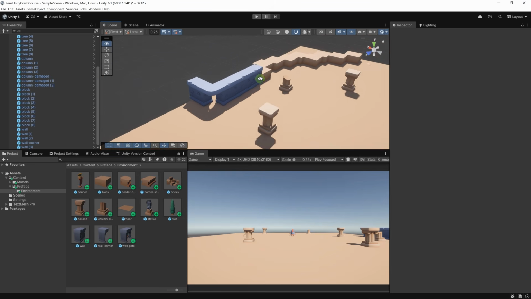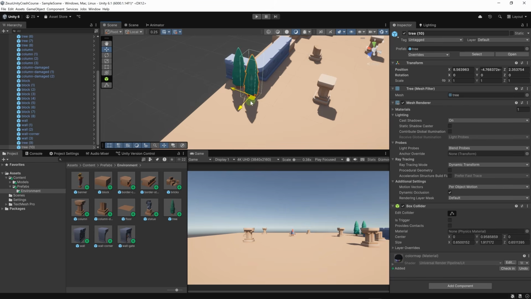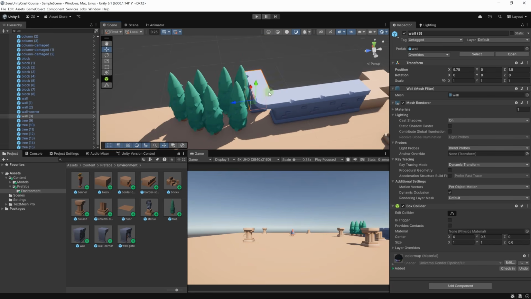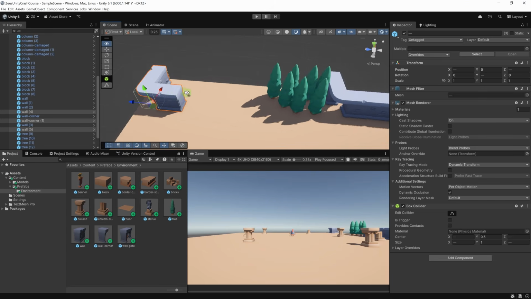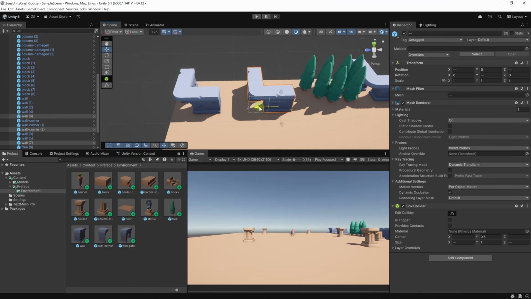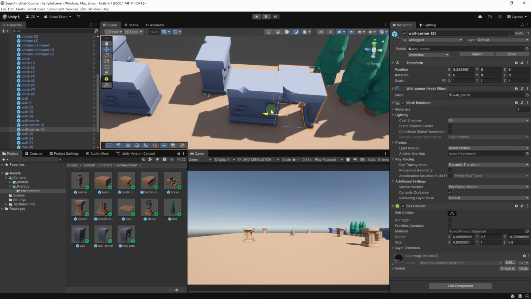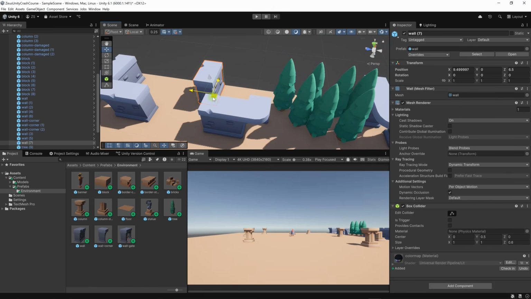It's not always preferable. Let's have some trees here perhaps to fill this gap. Control D, and I'm going to create a bunch of trees here. Okay, then let's have the rest of the wall here. Let's just click on this, shift click, and perhaps we can duplicate this, Control D, and move this over here. What I'm thinking to do is perhaps Control D and have another wall section here and move this corner over here like this. Perhaps we can rotate it. Yeah, we want it on the other side, and then we can move it like so and have the other side of the wall here.